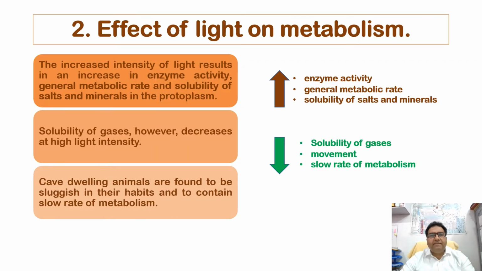So when we talk about the effect of the light on metabolism, the metabolic rate of different animals is greatly influenced by the light. The increased intensity of the light results in increased enzymatic activity and general metabolic rate, and increased solubility of the salts and minerals present in the protoplasm. And the solubility of the gases, however, decreases with high intensity of the light.